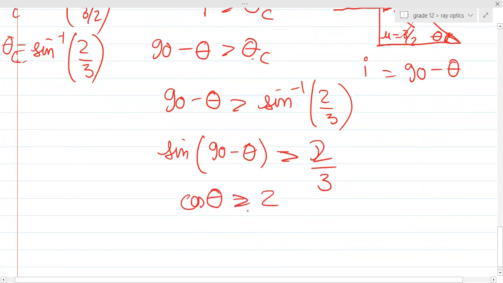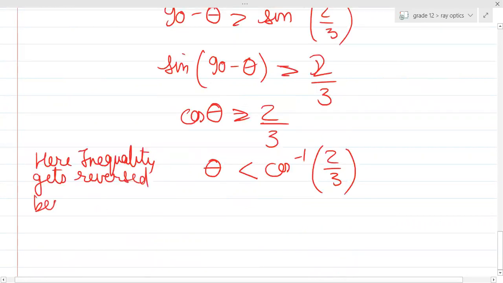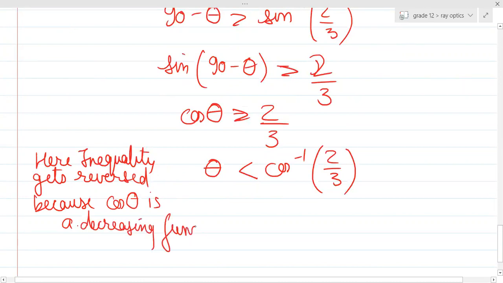Cos theta should be greater than 2/3, and you can say theta should be less than cos inverse of 2/3. The inequality gets reversed because cos theta is a decreasing function. And here the inequality remains the same. Why?